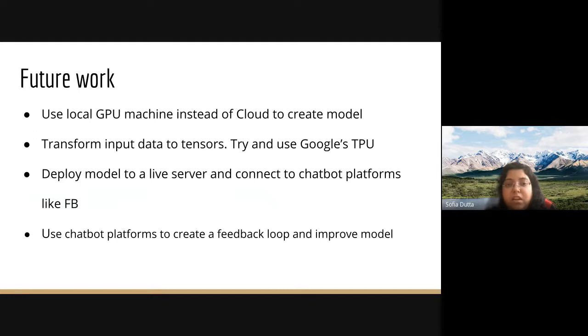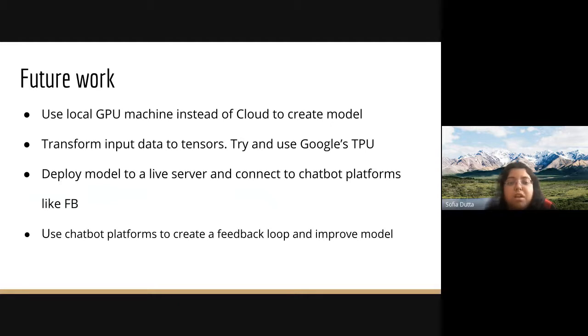I'll try it as my future work. I would also like to try and use Google's TPU, the Tensor Processing Unit, but converting my input data into tensors for the TPU was a complicated challenge. So I kept this work for the future, and it is out of scope of my current project.